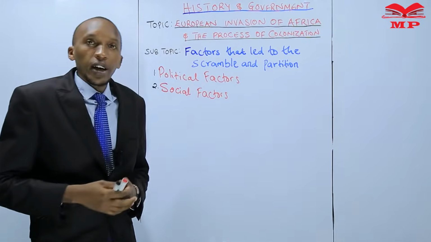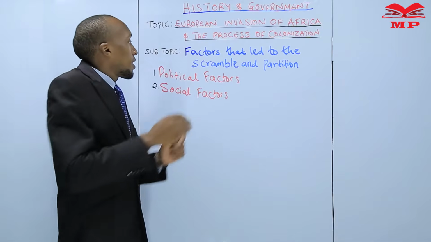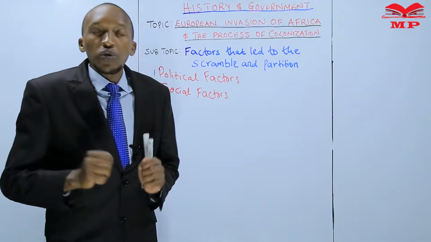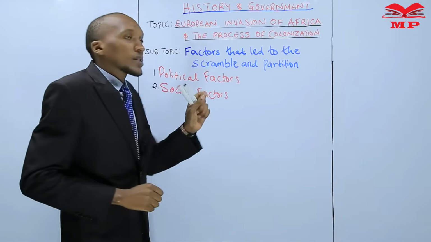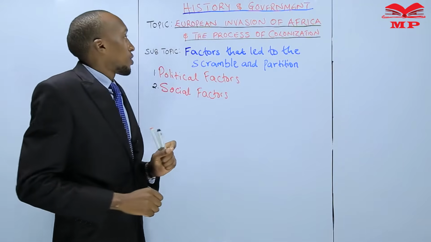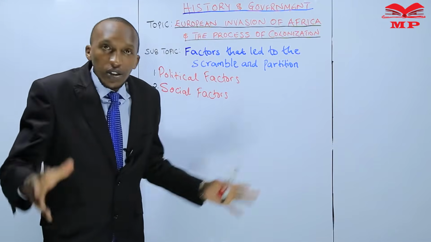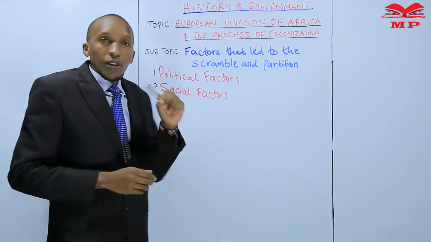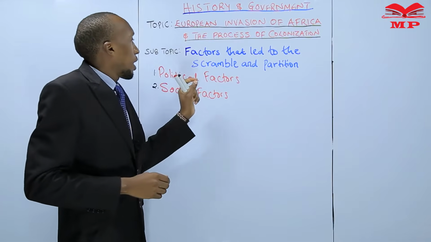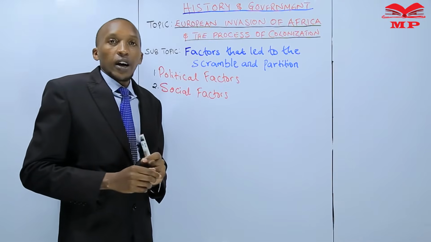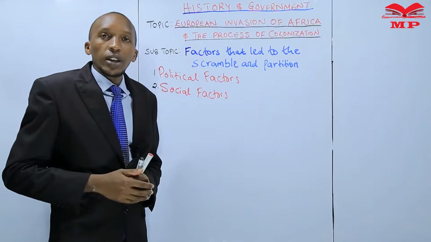So, my dear learner, are you able to remember the political factors that we mentioned that led to the scramble for the European powers? Are you able to remember them?